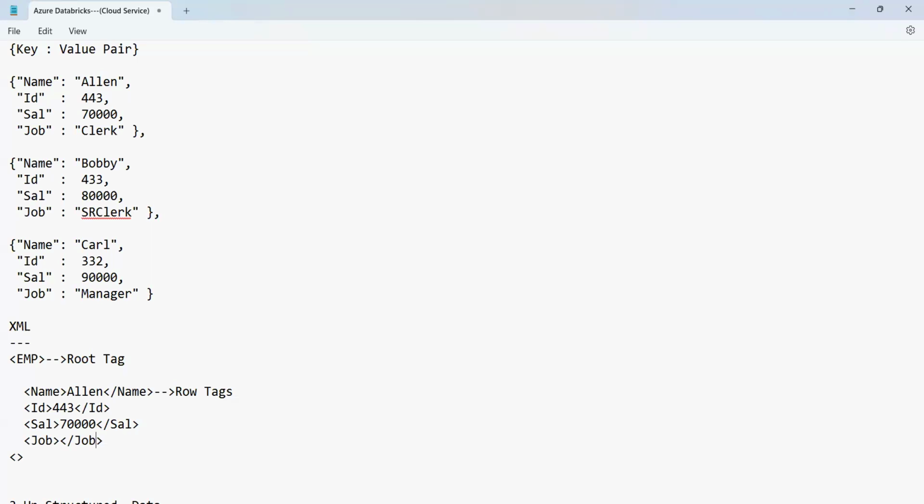Okay, then you have the closing job, and between these two you can have the value. What's the value you have? Job. Can you see it? This is called what, guys? The complete row. This is called what? Complete row here. But do you have only one row or more than one row, guys? Can you tell me, everyone?